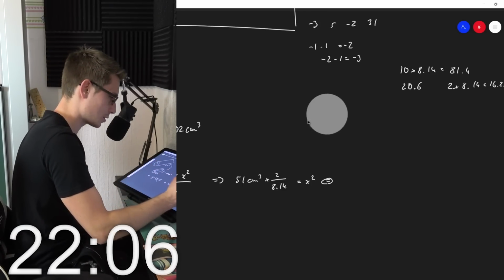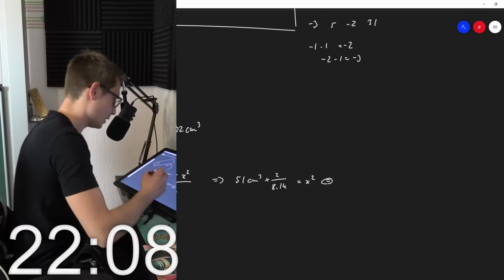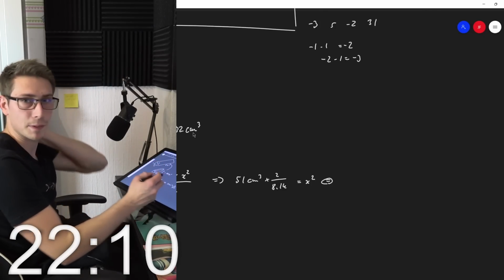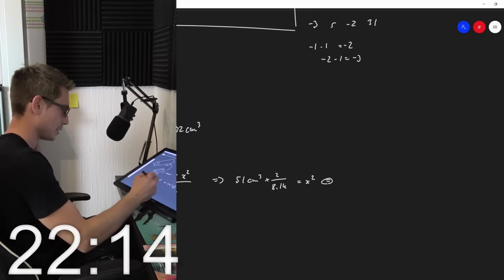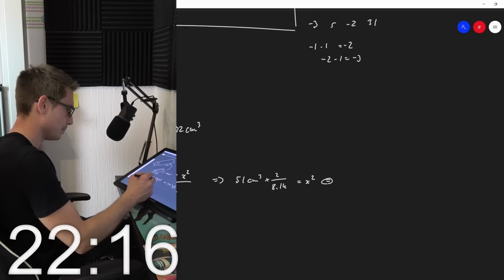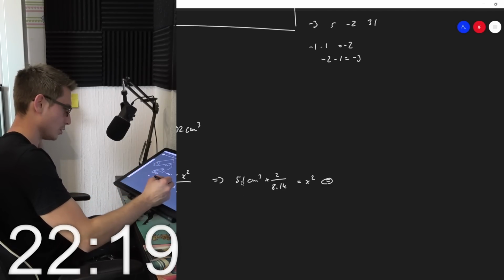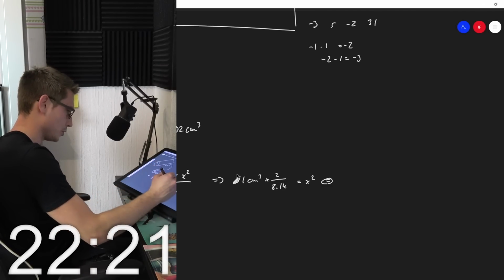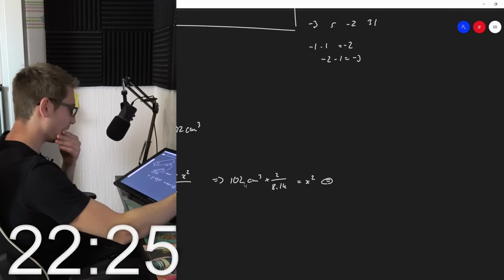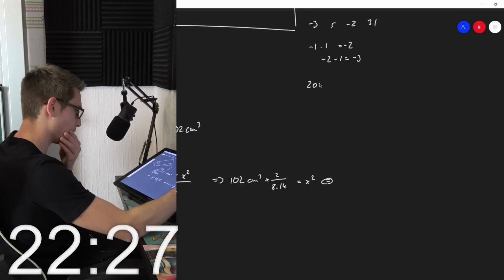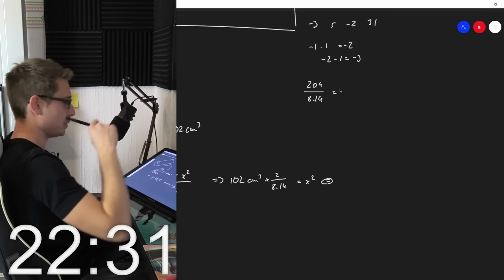Okay, yeah, I was doing something weird here. So volume divided by 2 is already 102 cubic centimeters. I shall not forget that. So 102 goes here. Meaning that 204 divided by 8.14.